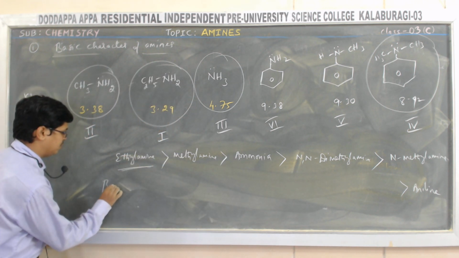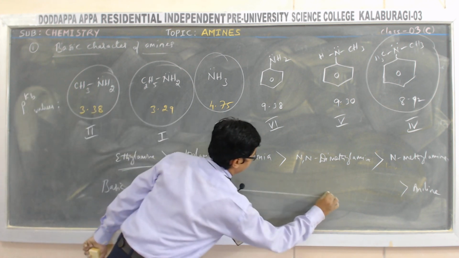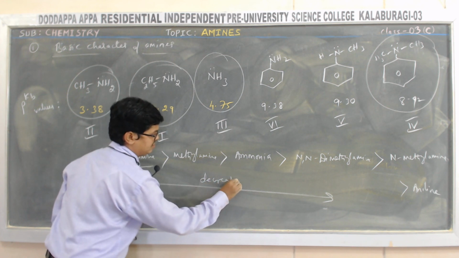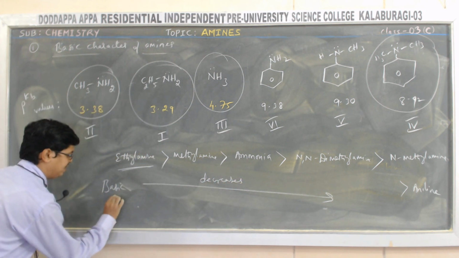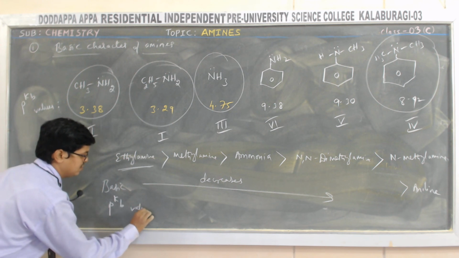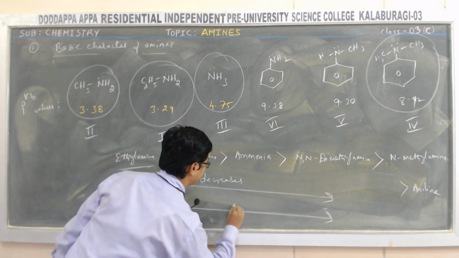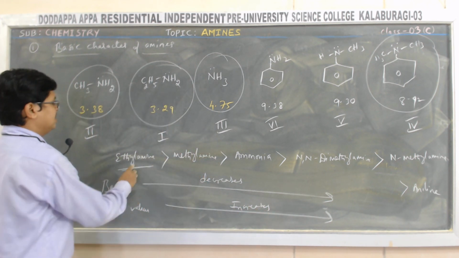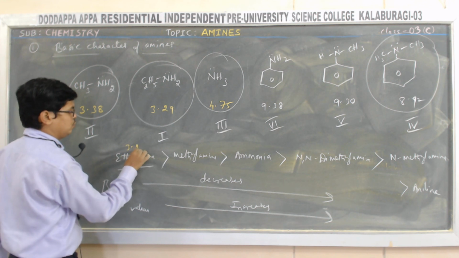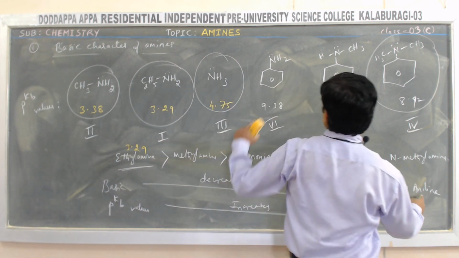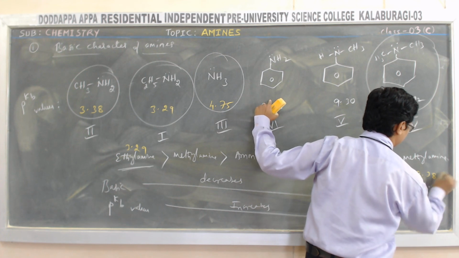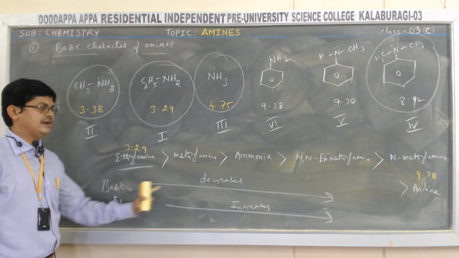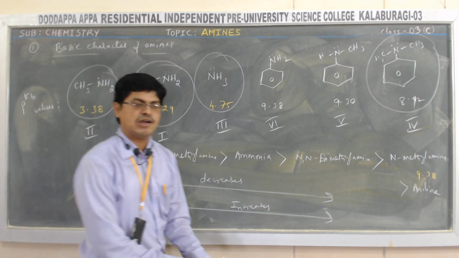So this is about the basic character. Basic character goes on decreasing as pKb values go on increasing. Correct? As the pKb value goes on increasing. Methylamine 3.29, whereas aniline 9.38. So as the pKb values increase, basic character goes on decreasing. This is the concept.